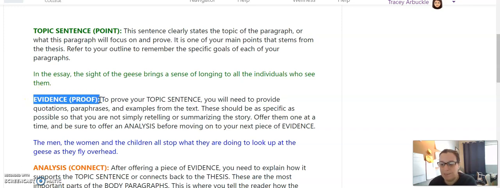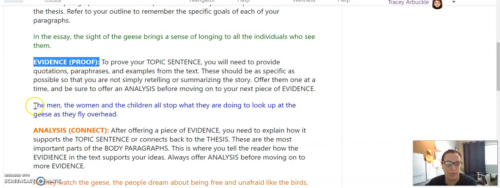So to prove your topic sentence and your thesis, you need to provide either quotations or paraphrases. So paraphrases means we're taking either an example or an event from the story, film, essay, and putting it into our own words, okay? They need to be very, very specific and shouldn't take more than a sentence or two, because if you're doing more than that, that means you're summarizing, and the evidence isn't the biggest, most important part of a body paragraph. Okay, so we're going to offer them one at a time.